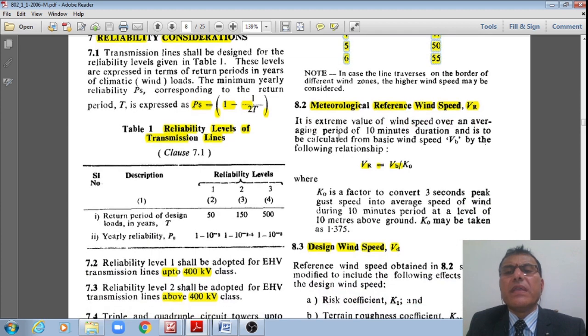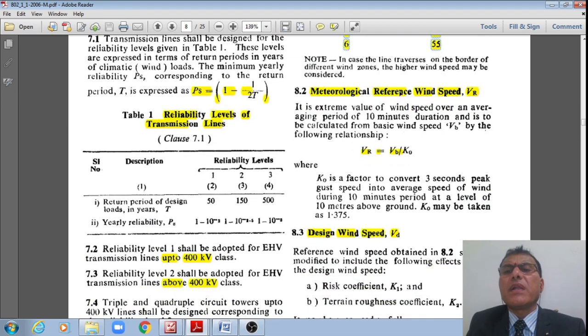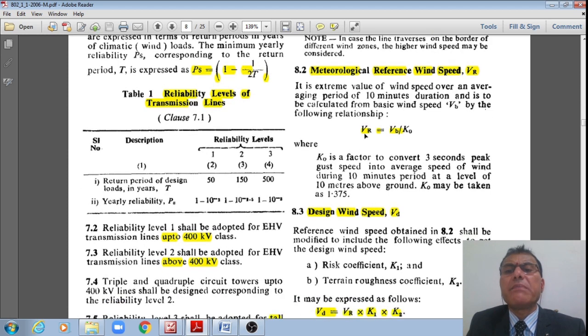Like this, even now I will have the meteorological reference wind speed VR given by VR is equal to VB divided by K naught, right? What is this? VR means it is the extreme value of the wind over an average period of 10 minutes duration, right?